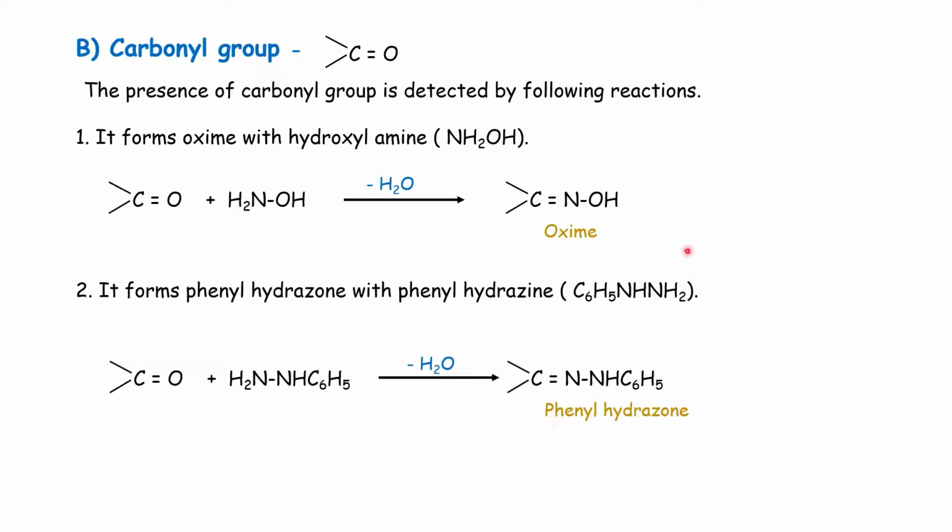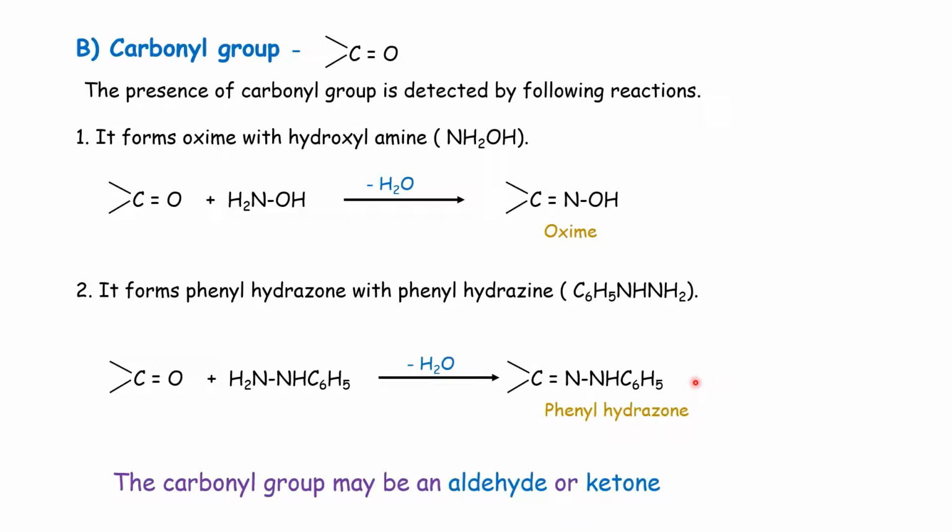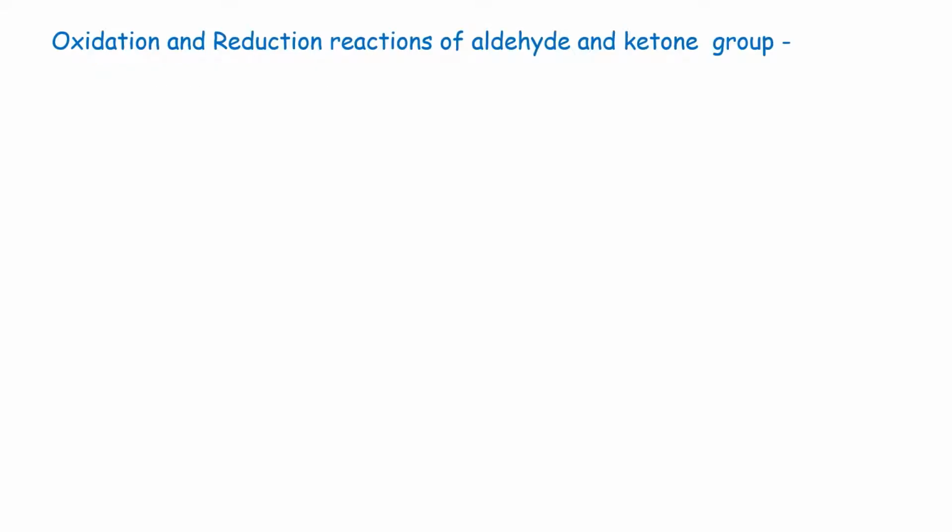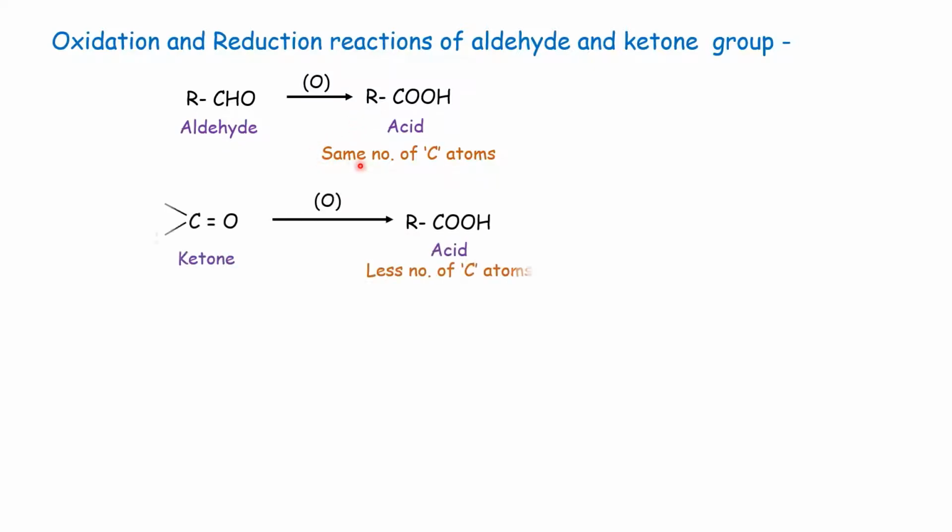And these two reactions indicate that the compound contains carbonyl group. But that carbonyl group may be an aldehyde or ketone. Aldehyde and ketone are distinguished by oxidation and reduction reactions. Aldehyde upon oxidation gives acid having the same number of carbon atoms, while ketone upon oxidation gives acid with fewer carbon atoms.